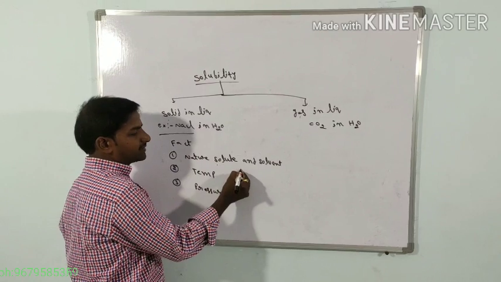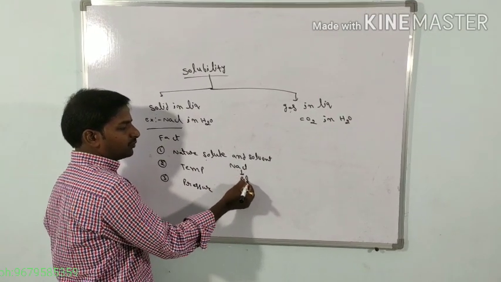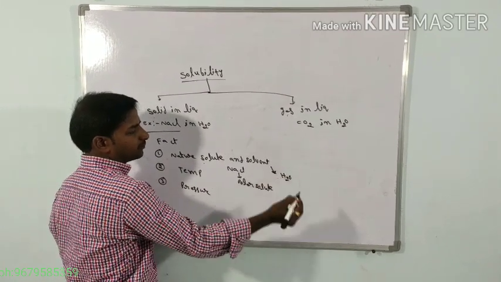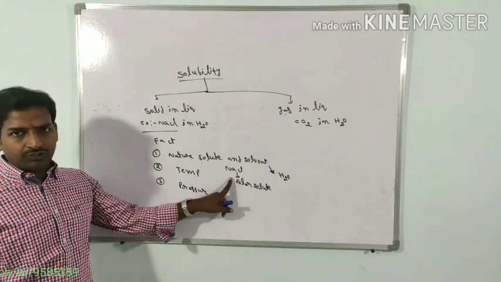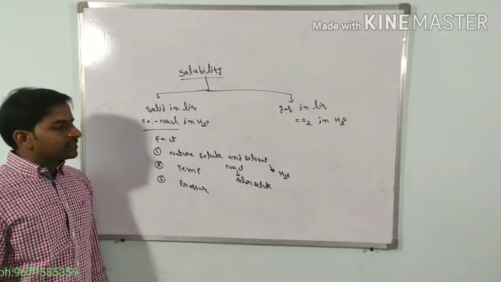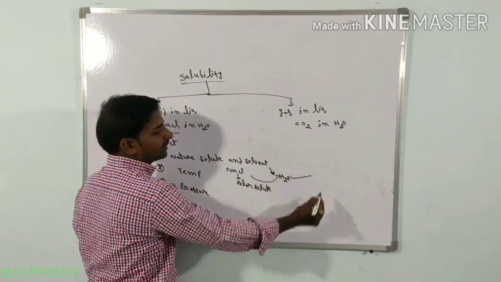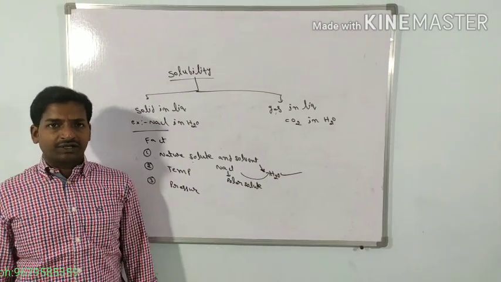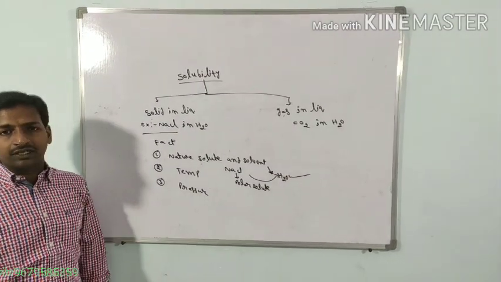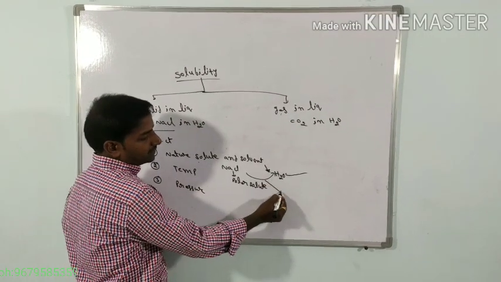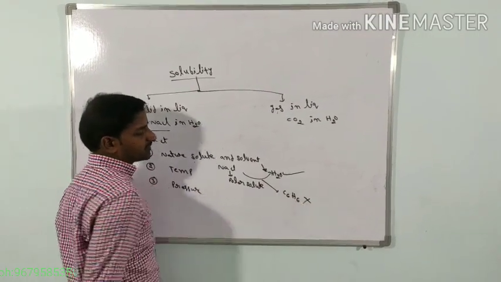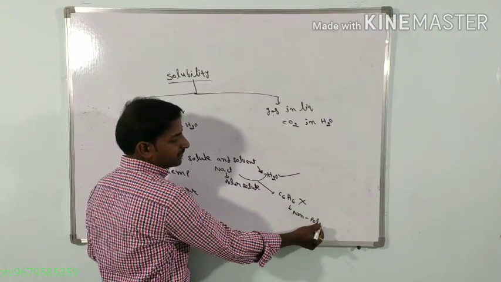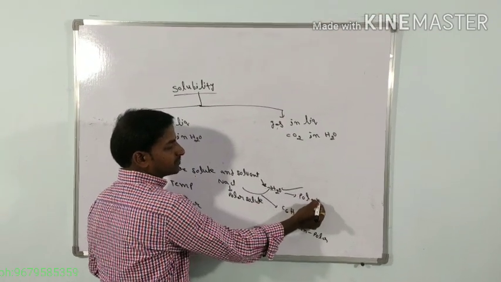If you take NaCl, that is the polar solute. If you take H2O, that is the polar solvent. NaCl is the polar solute, H2O is the polar solvent. So NaCl is readily soluble in water, because a polar solute is readily soluble in a polar solvent. That's why NaCl is always readily soluble in water. The same NaCl is insoluble in the benzene solvent. Benzene is a non-polar solvent. Water is a polar solvent.